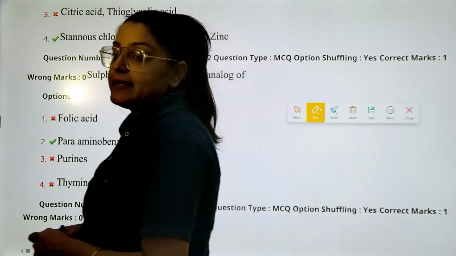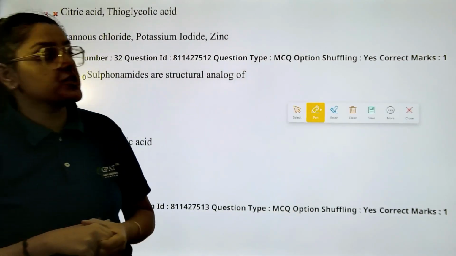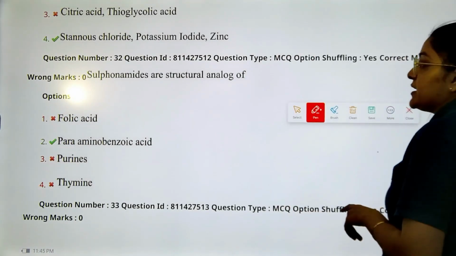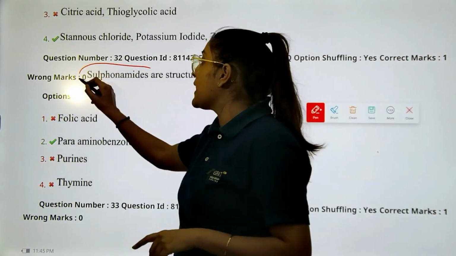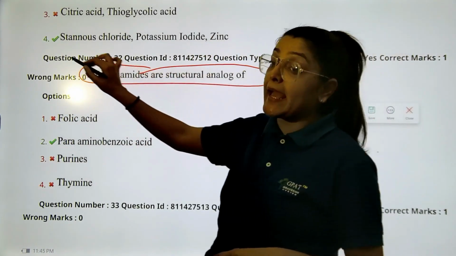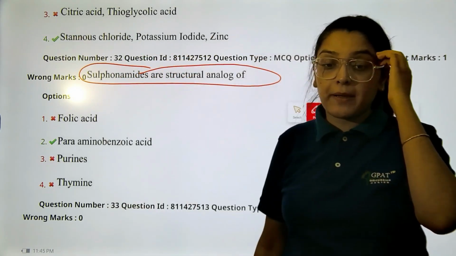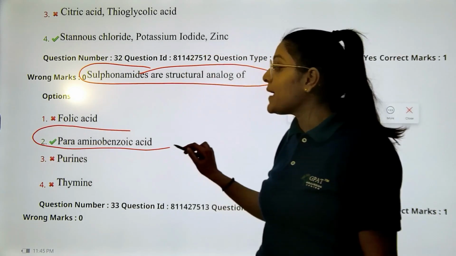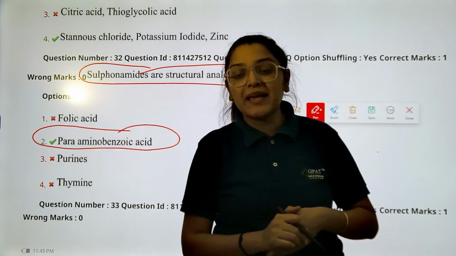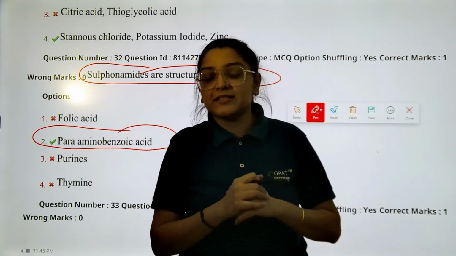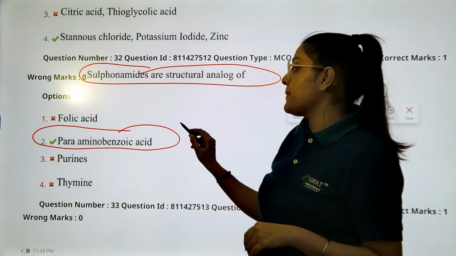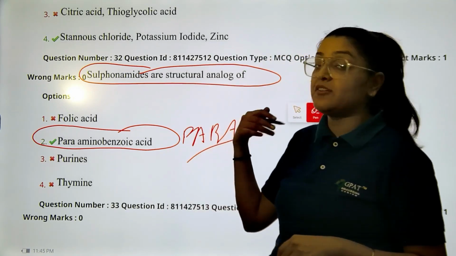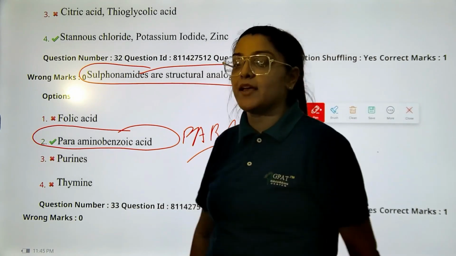Okay. Yet again, my dear pharmacology students, come here and look at the next question. Very much direct. Sulfonamides are the structural analogues of nothing but para-amino benzoic acid, right? So these are the structural analogues of PABA, para-amino benzoic acid, used in the case of folic acid synthesis. Okay.